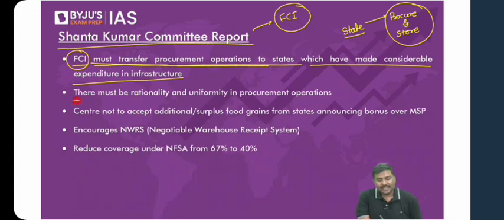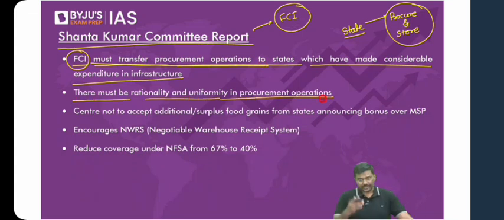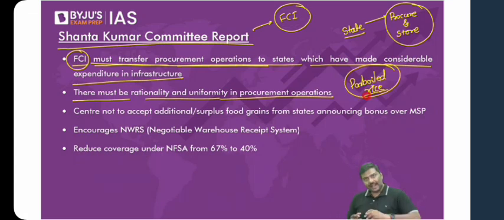Second one, there must be a rationality and uniformity in procurement operations. For example, I told you about the situation of parboiled rice. Don't you think if the government of India had gone ahead and procured parboiled rice from Telangana, they will have a lot of stocks of parboiled rice? If the demand is not there, if they're not going to supply this under NFSA, they already have a sufficient amount of food grains. What is the point of even procuring it?